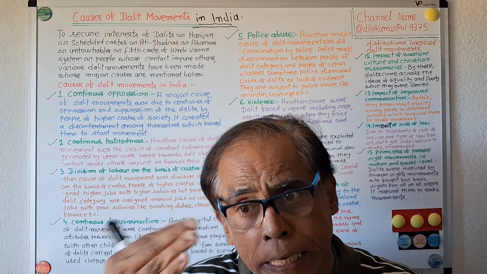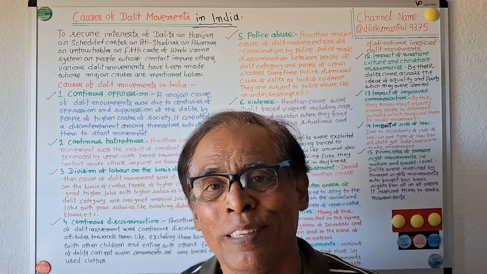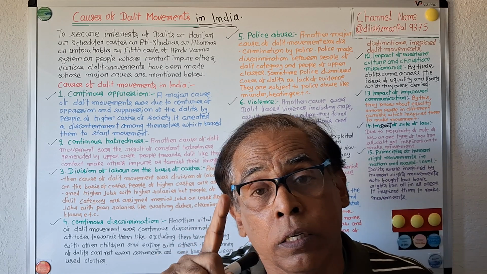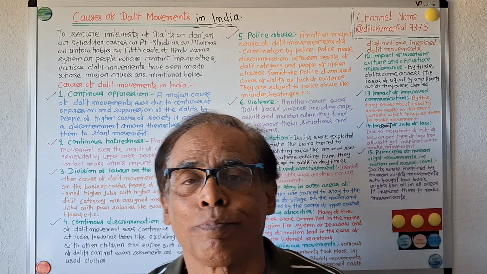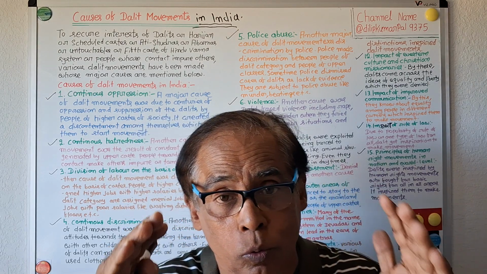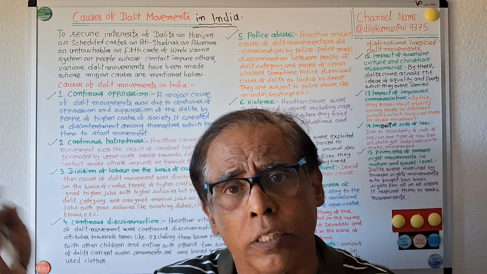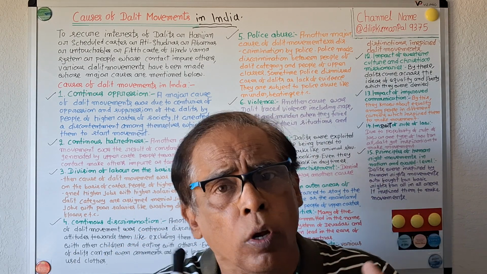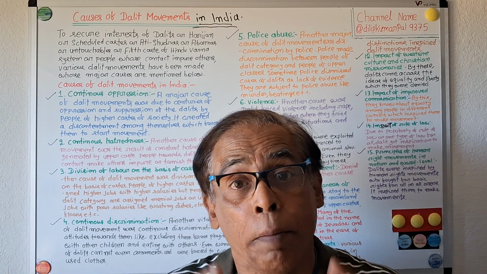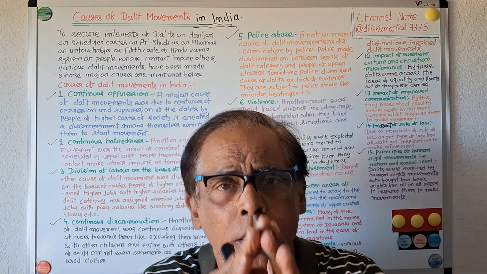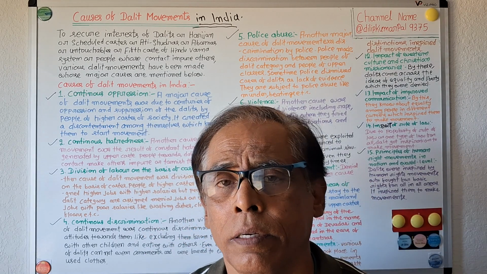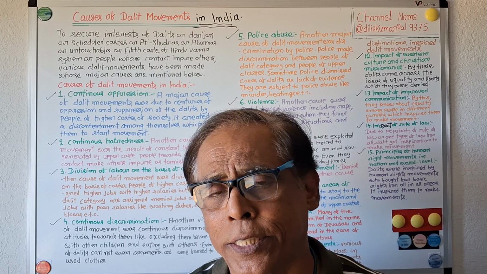They oppose denial of rights to anybody. So Dalit people were influenced by human rights movements, and in order to get equal rights and equal opportunities like others, they made movements. So in this video we have discussed 15 important causes of Dalit movements.